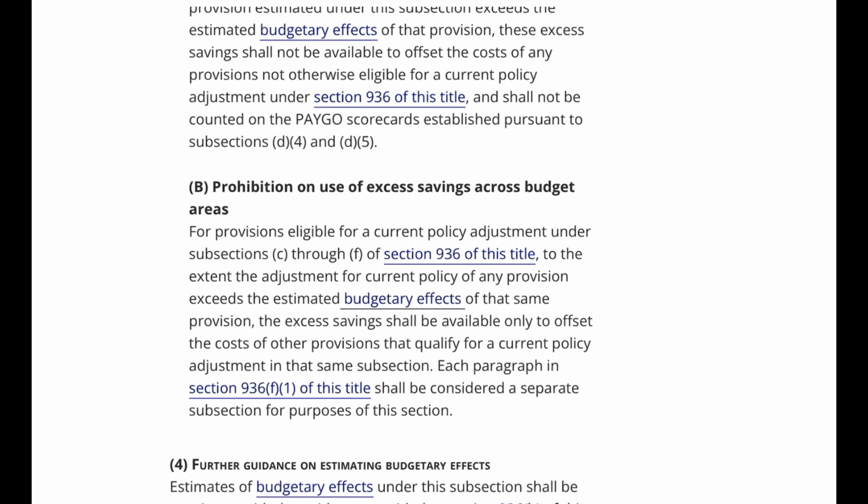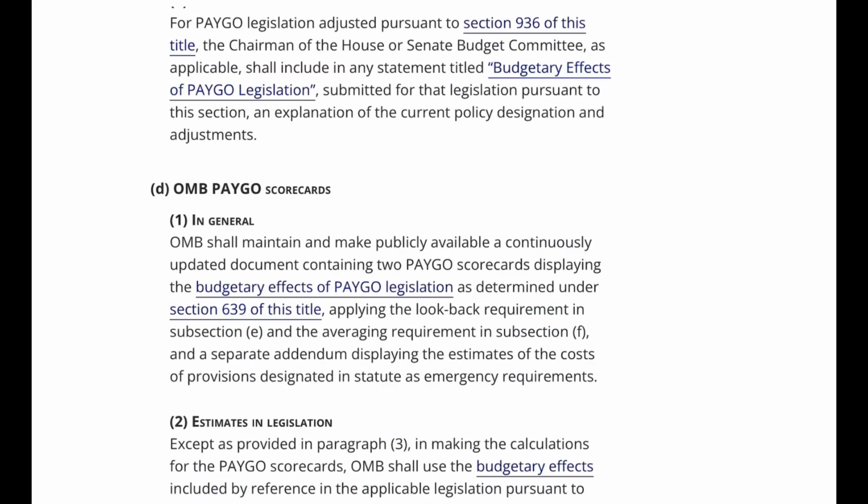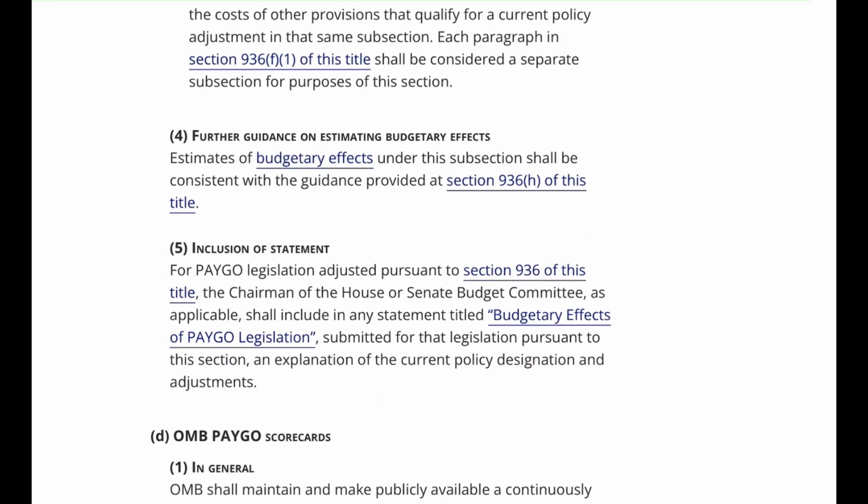4. Further guidance on estimating budgetary effects. Estimates of budgetary effects under this subsection shall be consistent with the guidance provided at Section 936H of this title. 5. Inclusion of statement for PAYGO legislation adjusted pursuant to Section 936 of this title. The Chairman of the House or Senate Budget Committee, as applicable, shall include in any statement titled "Budgetary Effects of PAYGO Legislation" submitted for that legislation pursuant to this section, an explanation of the current policy designation and adjustments.